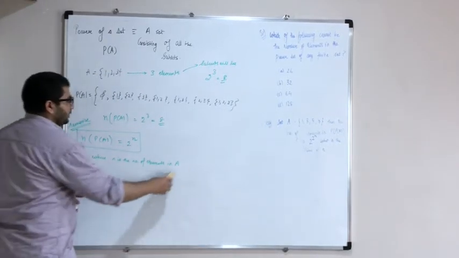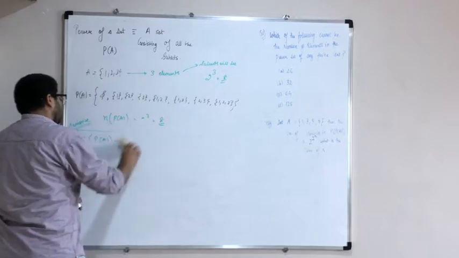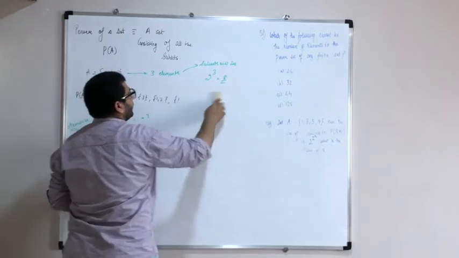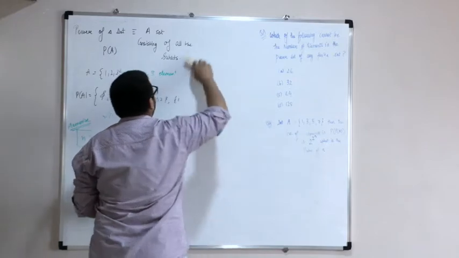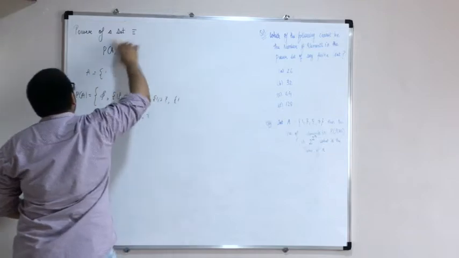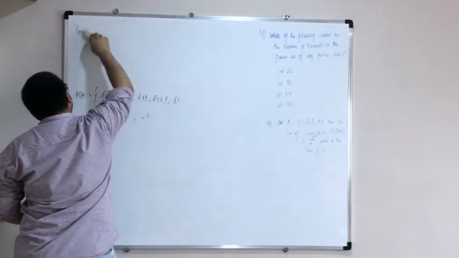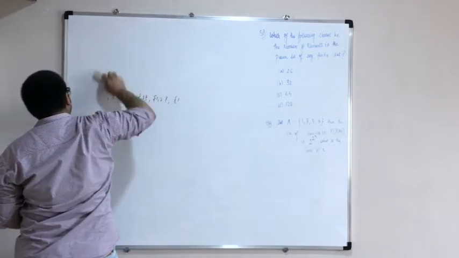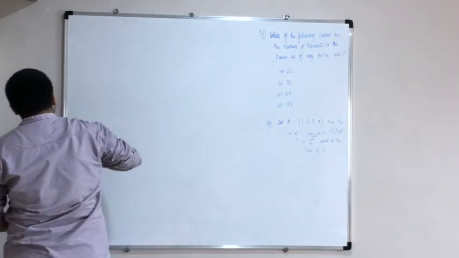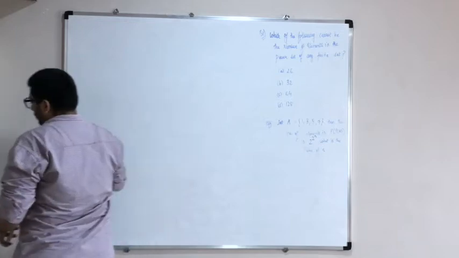Okay, now let me erase this part and let's see these questions now. What does the first question say? The first question says, which of the following cannot be the number of elements in the power set of a finite set? Power set is nothing but a set containing all the subsets. So for example, if there are n elements, the number of elements in the power set will be 2 raised to power of n. Correct?